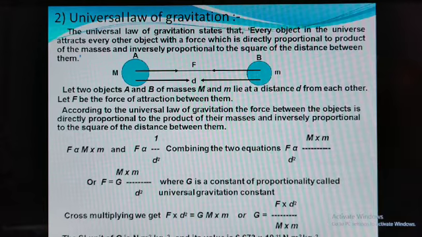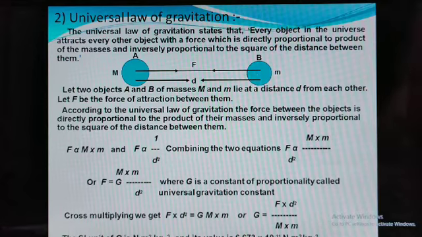So according to that definition, the product is M into m. In your book, A is considered as m1 and B is considered as m2. That doesn't matter. So the product of masses is M into m. F is directly proportional to M into m. Then the second part: F is inversely proportional to the square of distance.